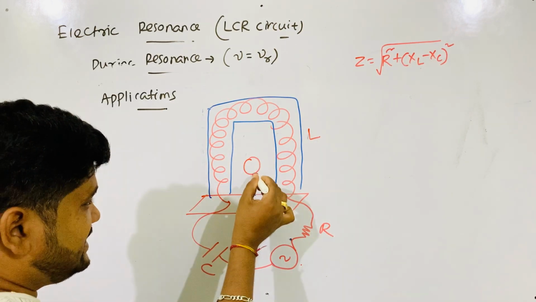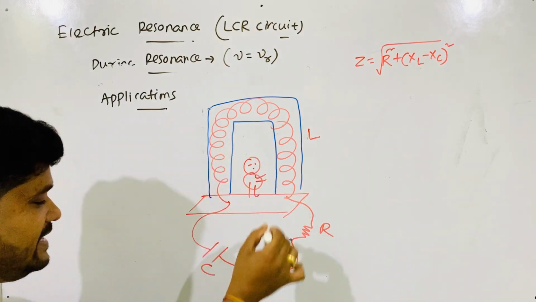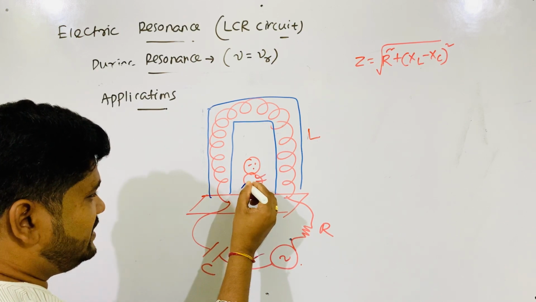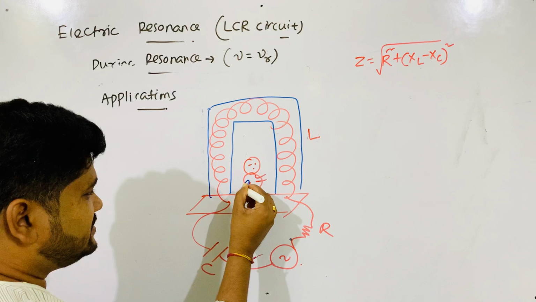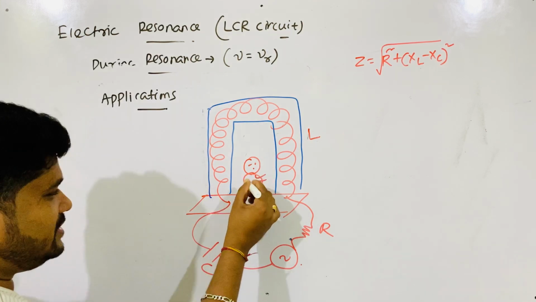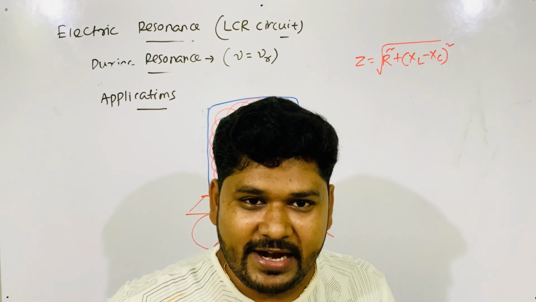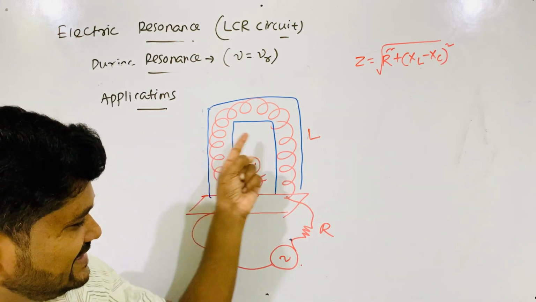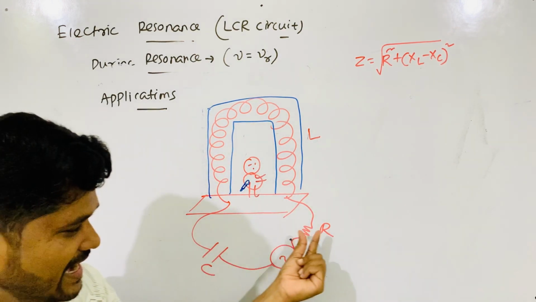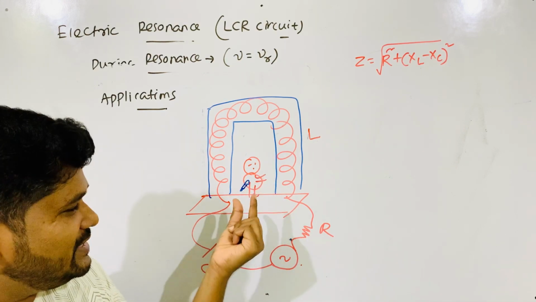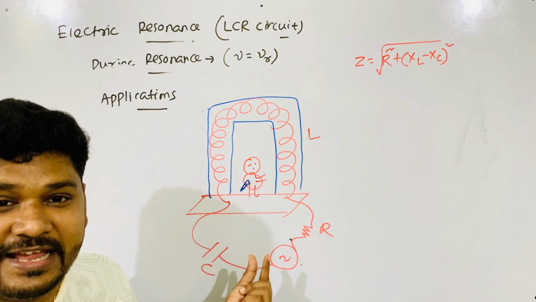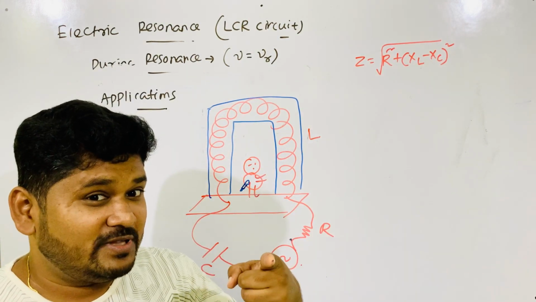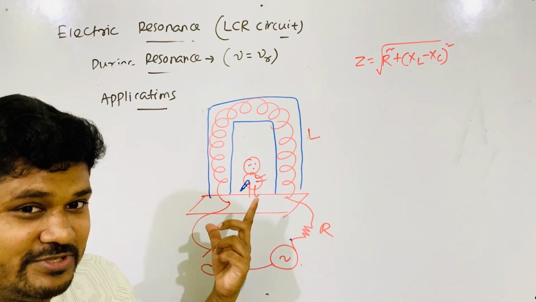But suppose you enter keeping some metal weapon, hiding it in your pocket or somewhere else. If you are entering through this, what changes here? C change, R change? When some metal enters through this coil, the inductance changes. Self-inductance changes, you know that very well. Not required to tell you.